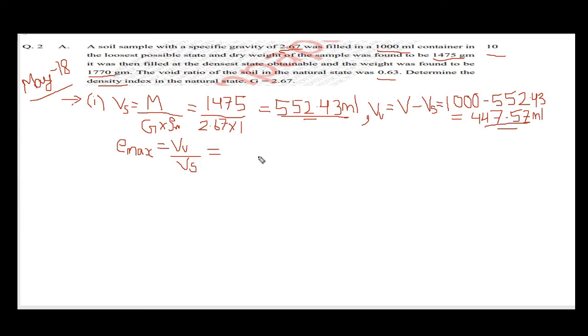Volume of void is 447.57 divided by volume of solid, which is 552.43. The answer will be, the e max is 0.81.